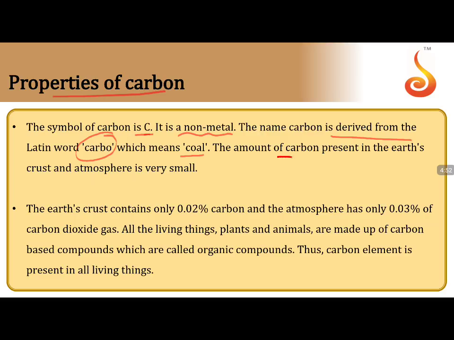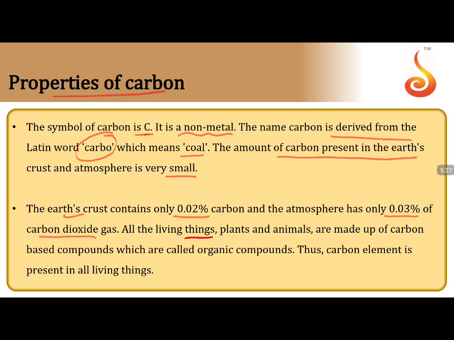The amount of carbon present in the Earth's crust and atmosphere is very, very small. If you observe, it is only 0.02% in the Earth's crust, whereas the atmosphere has only 0.03% of carbon dioxide gas. The percentage of carbon dioxide is less when compared to one of the inert gases like argon. Argon is more abundant than carbon dioxide, so carbon dioxide is less abundant in the atmosphere.